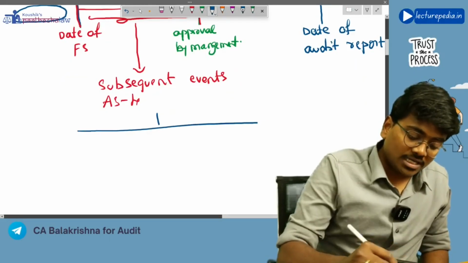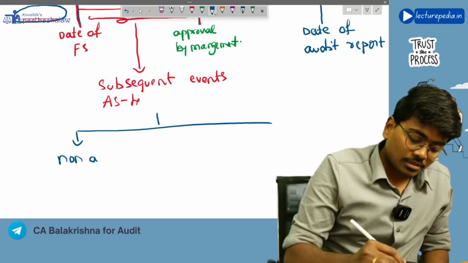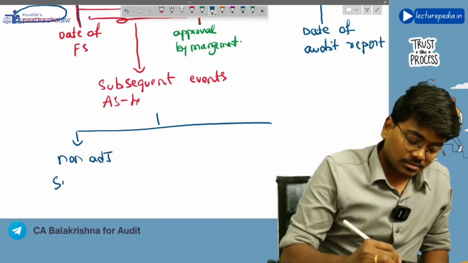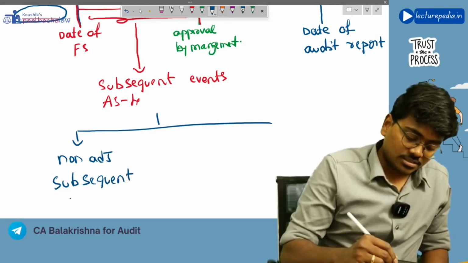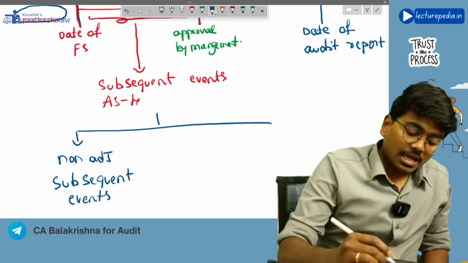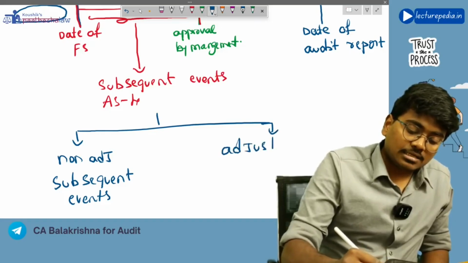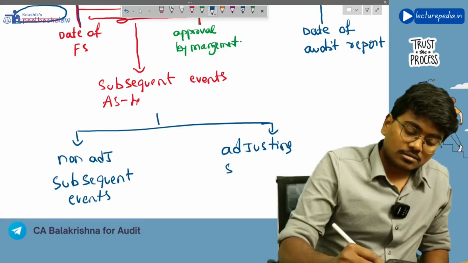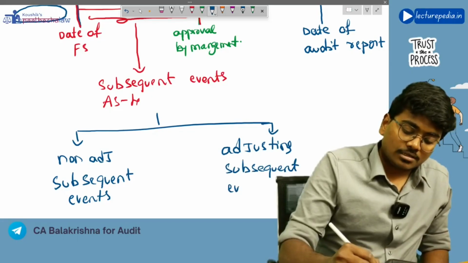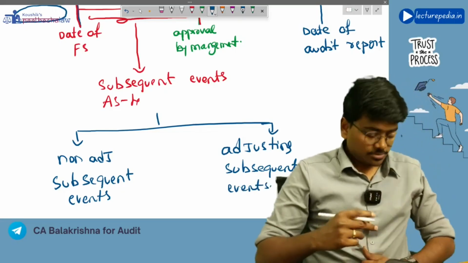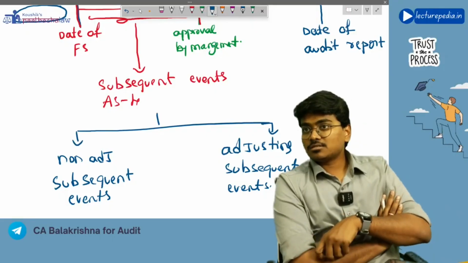Okay, one is non-adjusting subsequent events, and another one is adjusting subsequent events. Do you know what is meant by non-adjusting subsequent events and adjusting subsequent events?